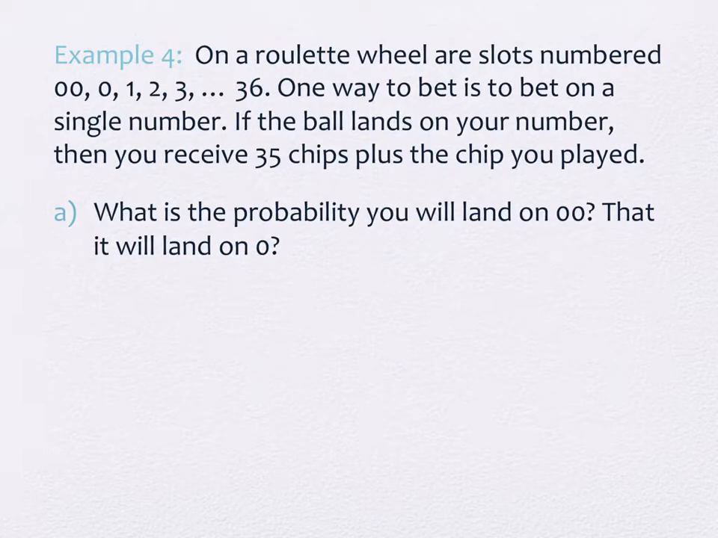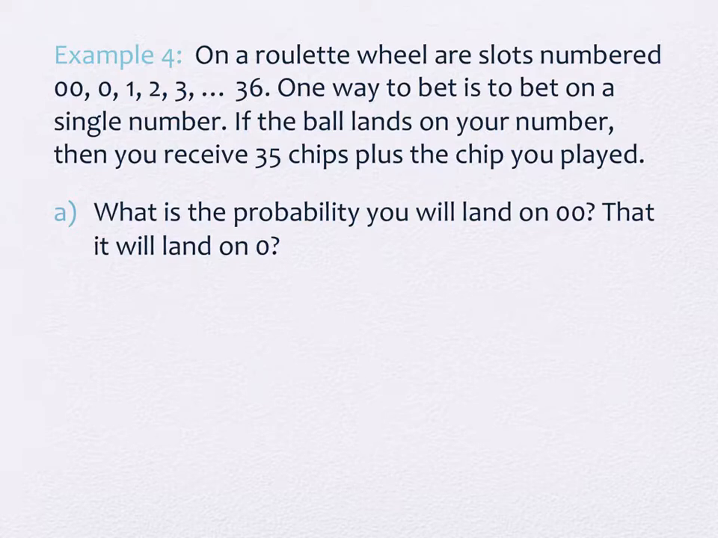So we're going to talk about a roulette wheel. If you've seen a roulette wheel, that's great. If you haven't, hopefully this is a descriptive enough problem to help you see what we're talking about. A roulette wheel is just a wheel like Wheel of Fortune. On a roulette wheel, there are slots. They're numbered 0, 0, 0, and then 1 through 36. So how many slots are there?